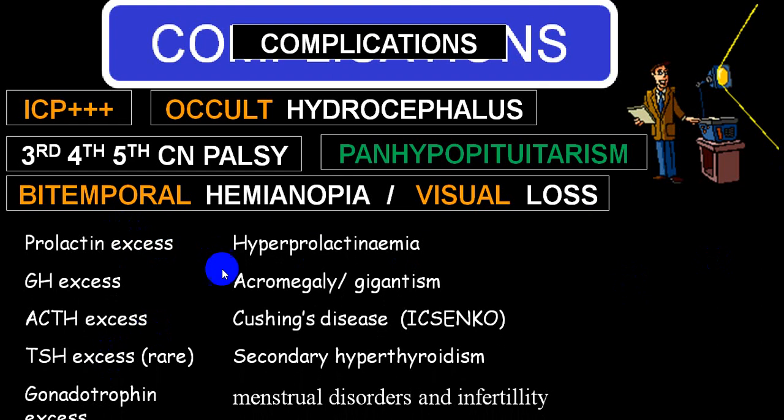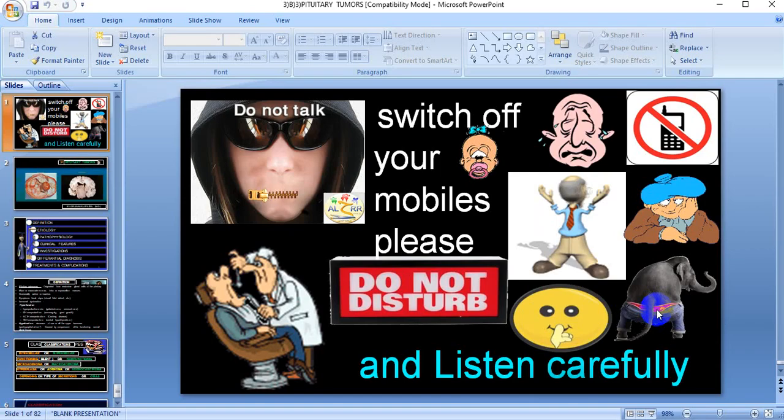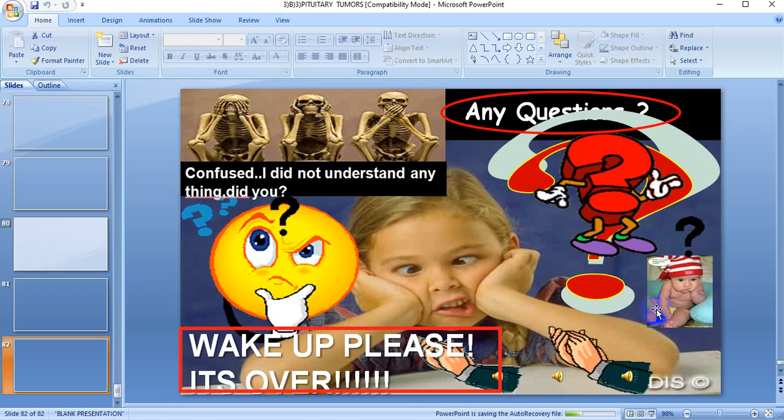These are all hypersecretions: hyperprolactinemia, acromegaly, gigantism, Cushing's disease, secondary hyperparathyroidism, and in the case of gonadotropic excess, infertility and menstrual disorders, amenorrhea. So I end my lecture here on pituitary gland tumors. I hope this will be helpful to you in your everyday practice.